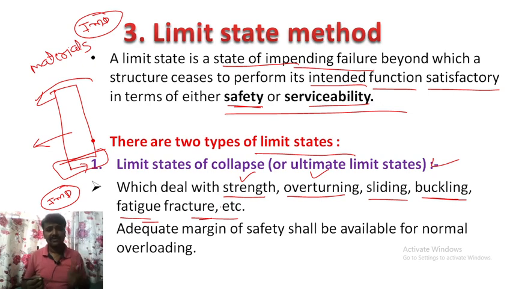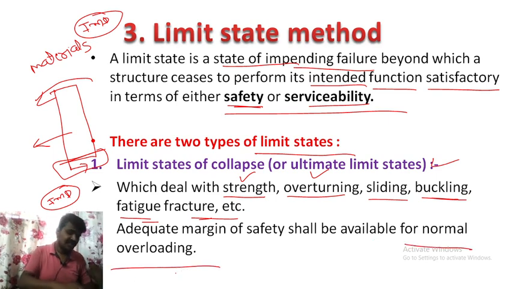In the upcoming videos you will study this limit state method in depth. And an adequate margin of safety, this is very important, shall be available for normal overloading. In working stress, if you apply the load more than the permissible value, suddenly the structure will fail.